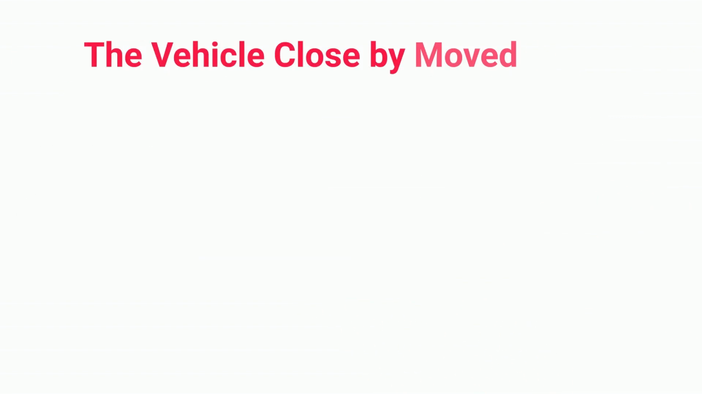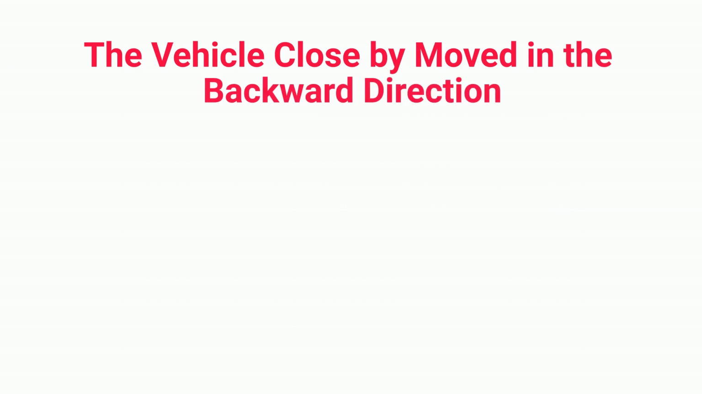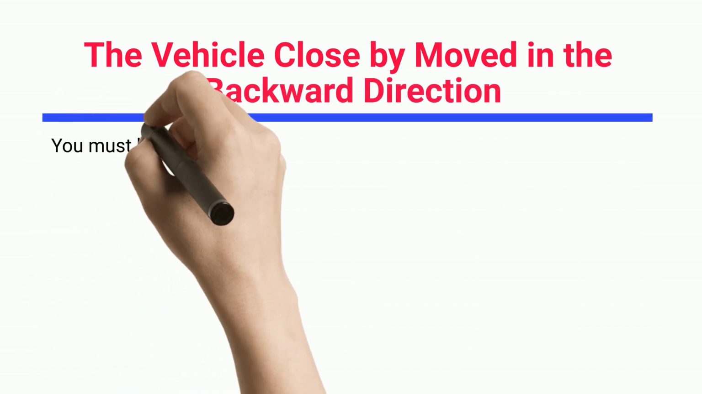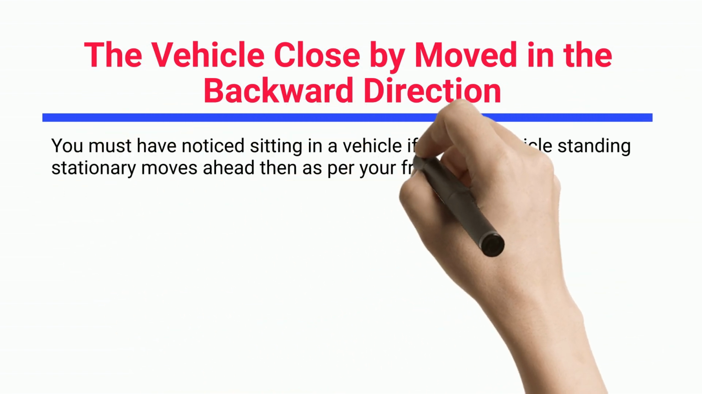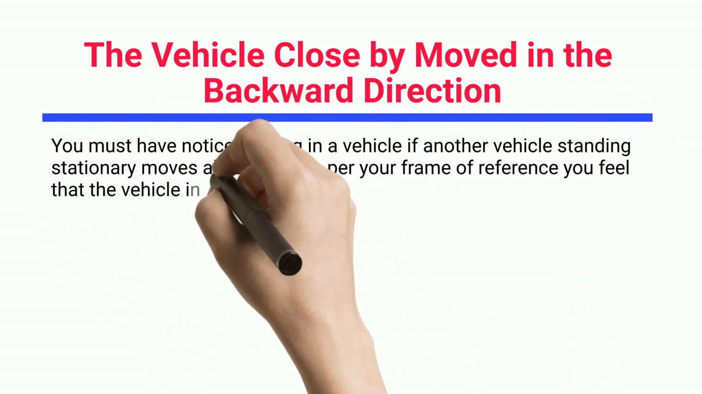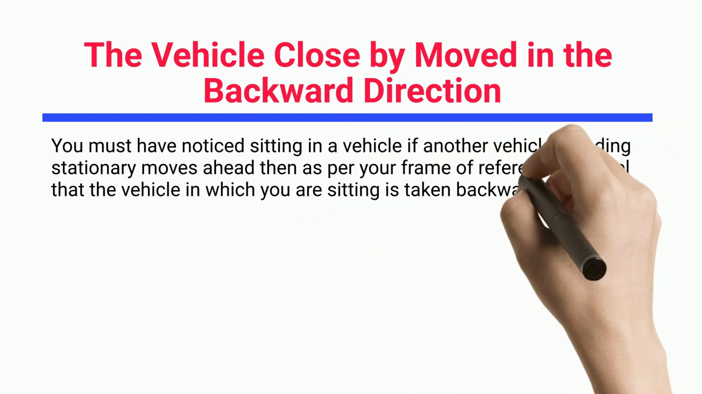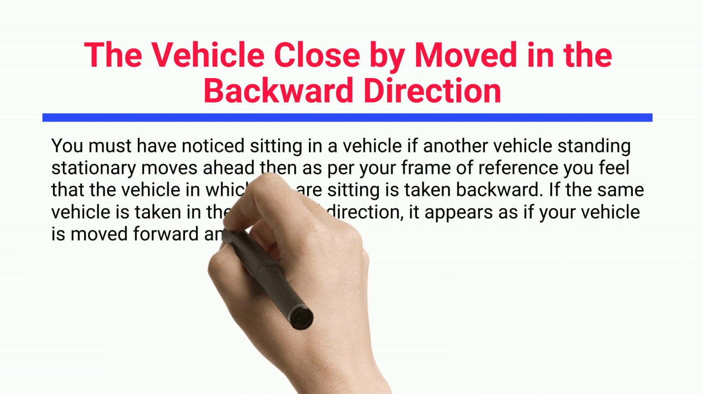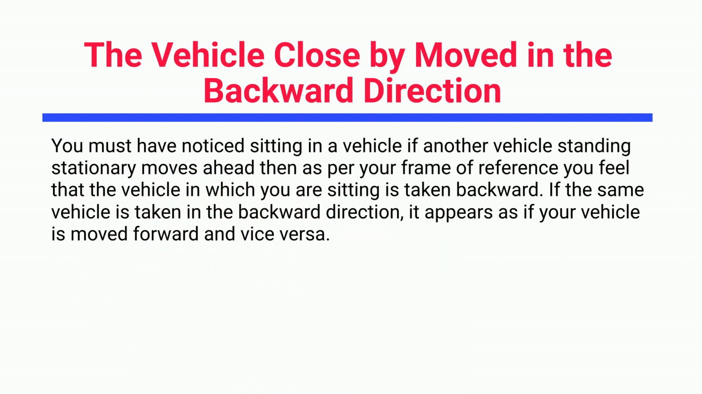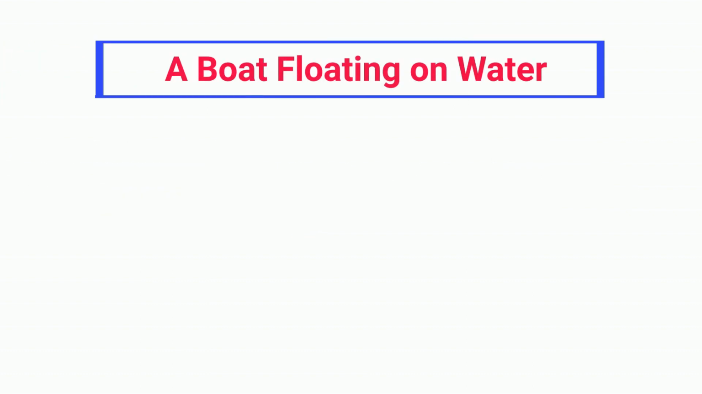The vehicle close by moved in the backward direction. You must have noticed, sitting in a vehicle, if another vehicle standing stationary moves ahead, then as per your frame of reference you feel that the vehicle in which you are sitting is taken backward. If the same vehicle is taken in the backward direction, it appears as if your vehicle is moved forward, and vice versa.